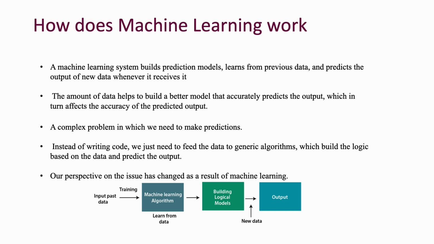The block diagram shows that first we have to input the training data, and the training data is input to the machine learning algorithm. We get a newly built logical model, and then we get the new data.